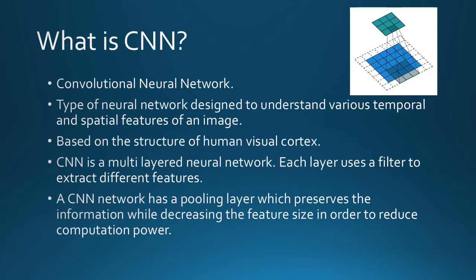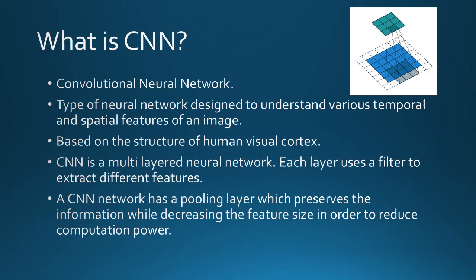Above is an image where you can see that the green filter one is applied on small parts of the image matrix and a feature is extracted from that matrix to create a feature map. Each CNN layer has a convolutional net which can extract low level and high level features separately using different filters. Each feature is passed on as an activation function to the next layer, which extracts another set of features.